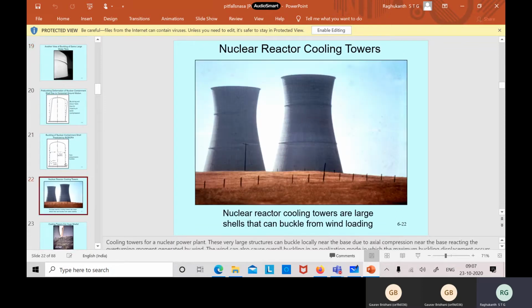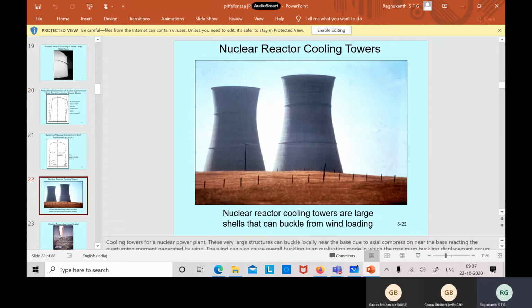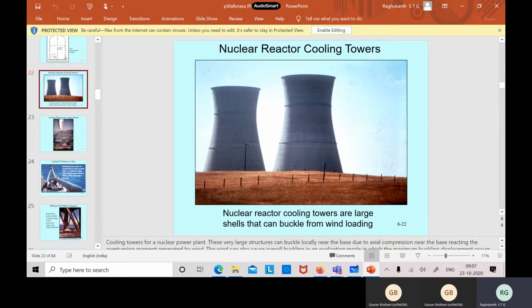Now similarly, you have this nuclear containment. You will see the nuclear dome they construct. Because of radioactivity, the dome will be very thick, almost 4 meters, the thickness of the wall itself, that concrete dome. So buckling becomes very important in nuclear domes. Then in cooling towers, you would have seen this type of cooling tower in any power plant. Buckling becomes very important for this type of shell structures.